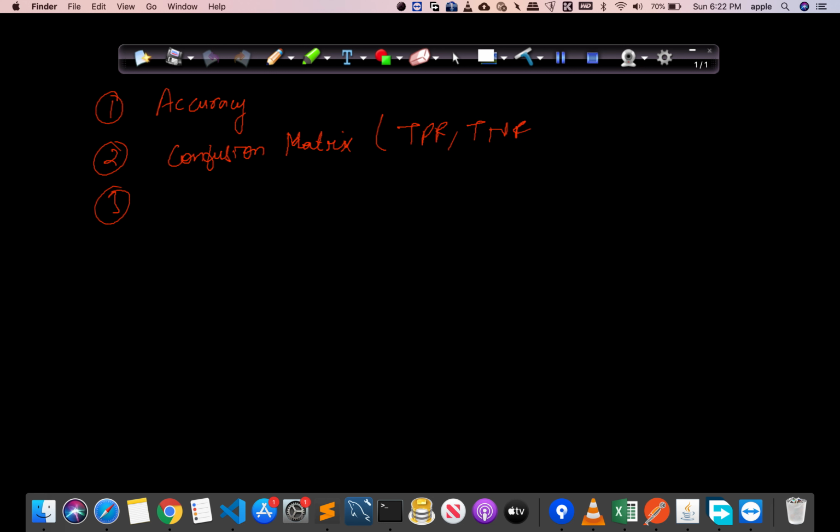The metrics that we will see will be accuracy. We will be seeing confusion matrix. In confusion matrix only, I will cover true positive rate, true negative rate, false positive rate and false negative rate also. So these are very important.